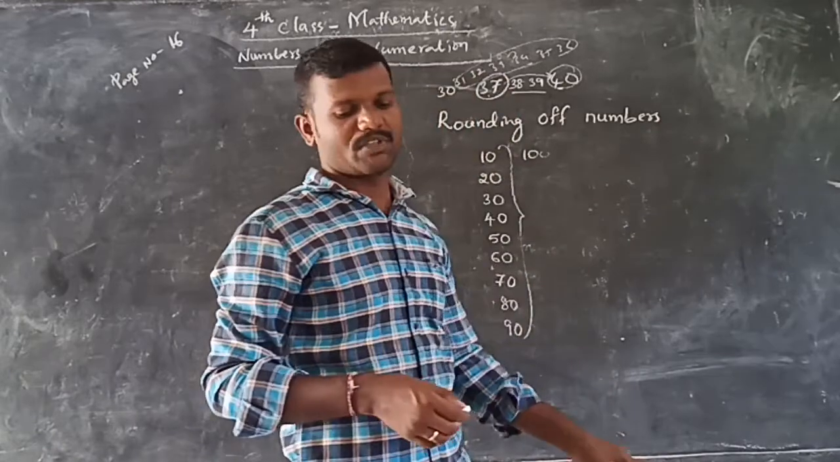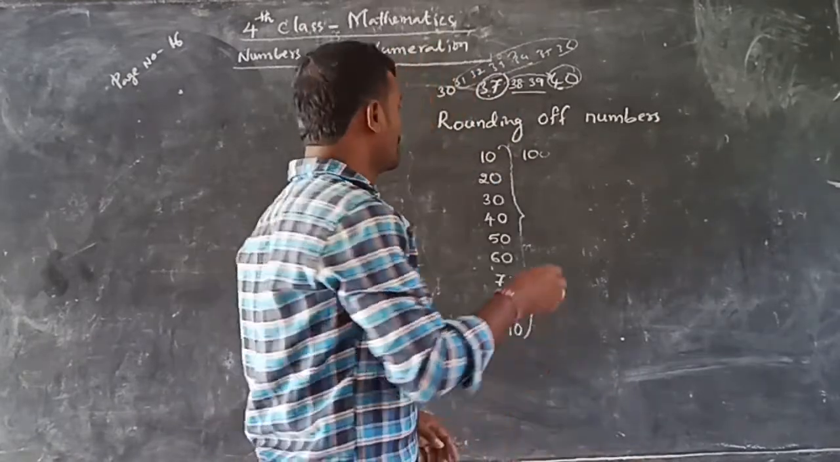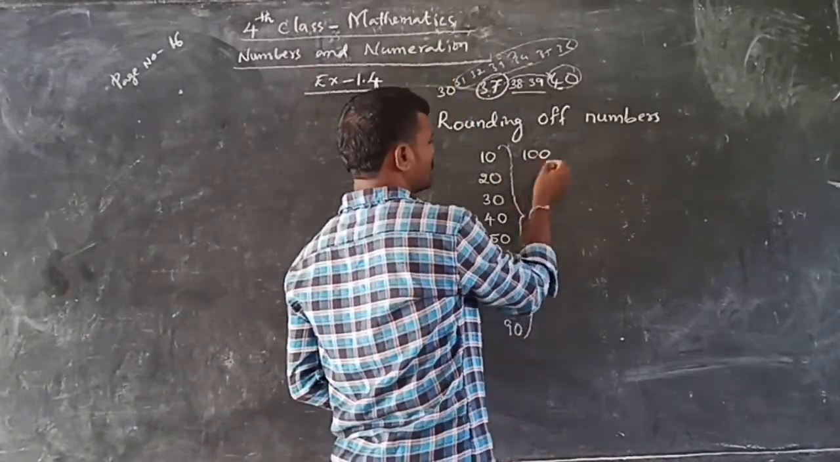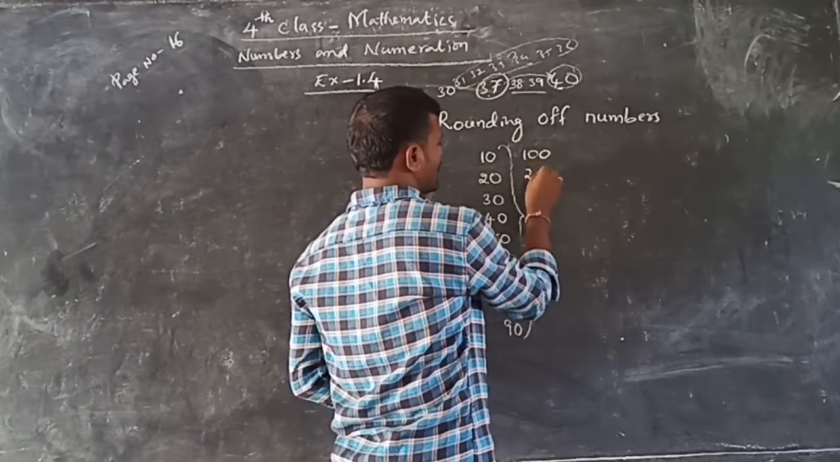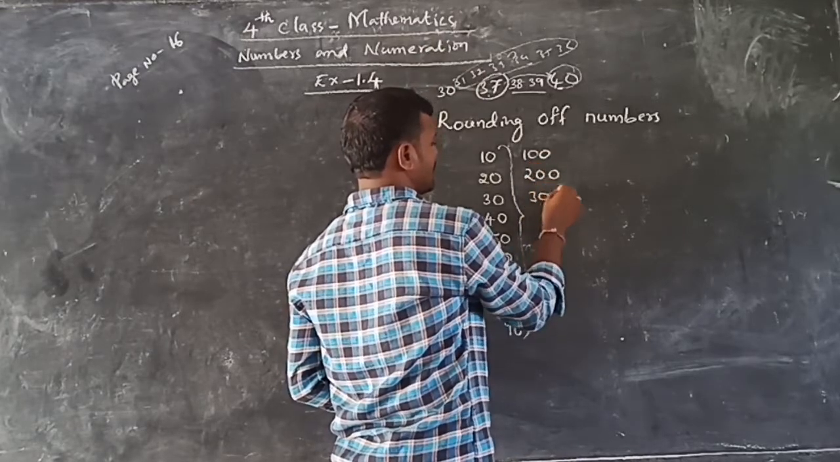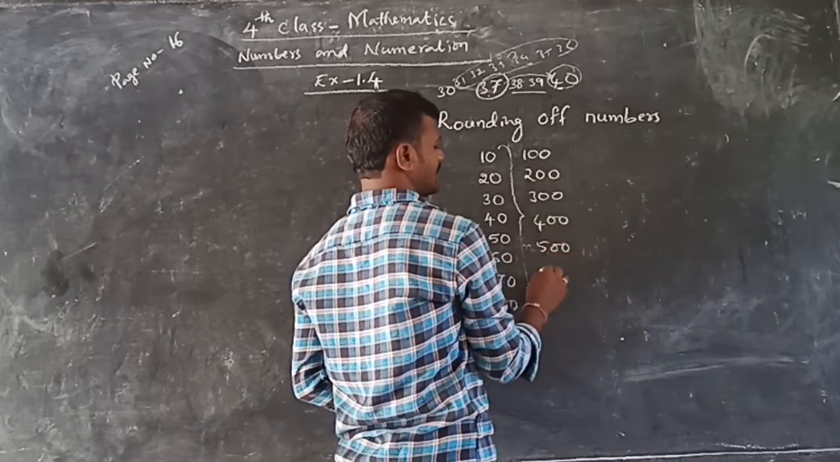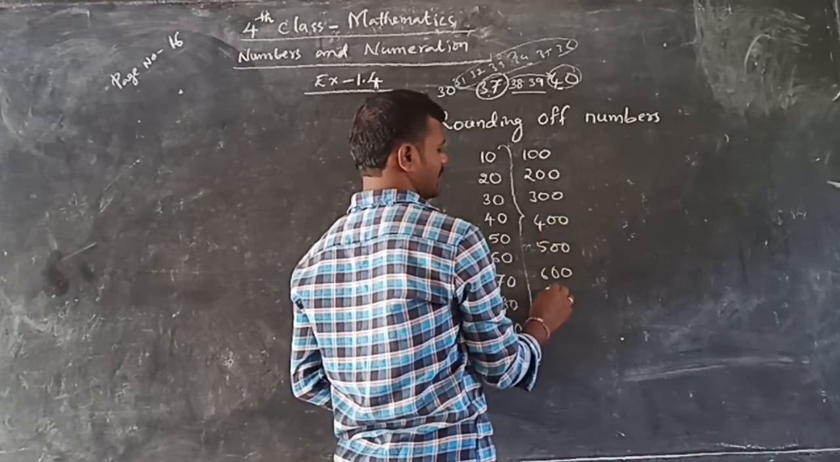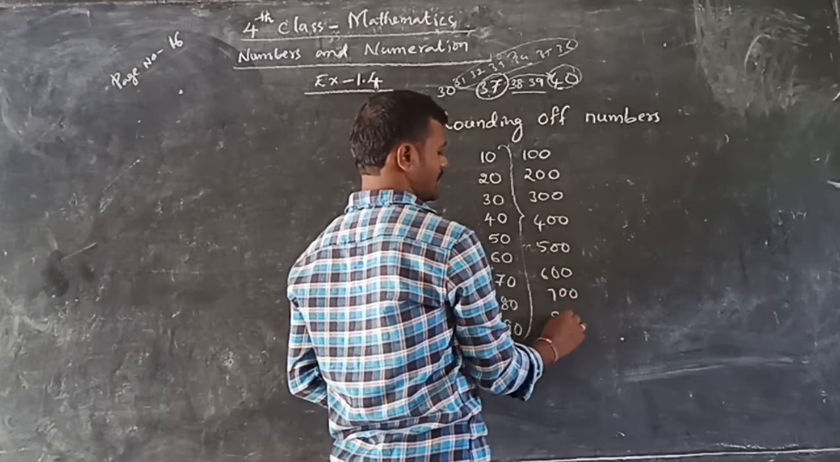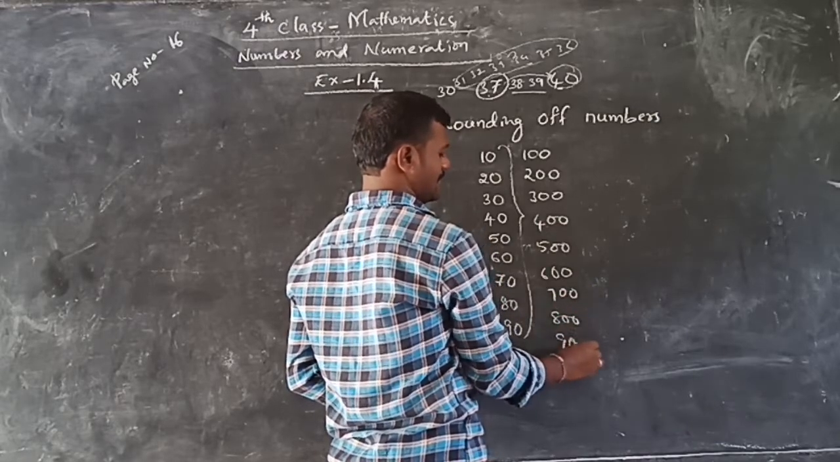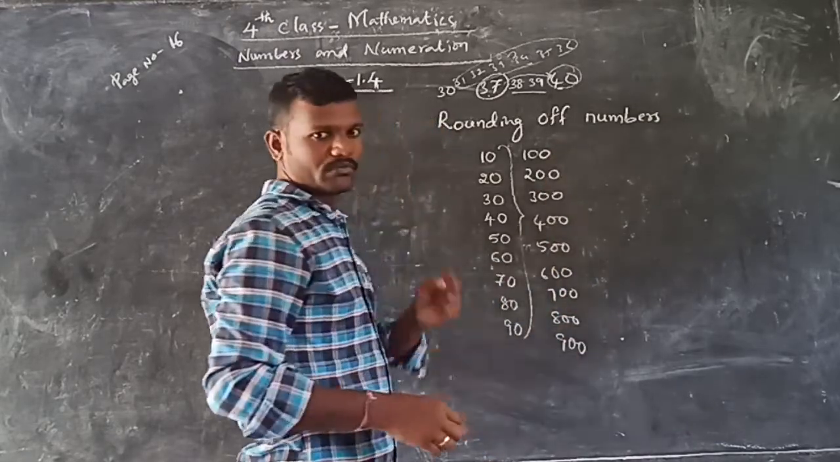Nearest hundreds. What are nearest hundreds? 100. Next one what? 200. Next 300. Next 400. Next 500. Next 600. 700. 800. 900. These are hundreds.